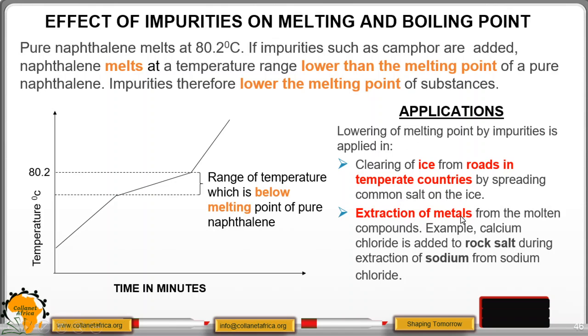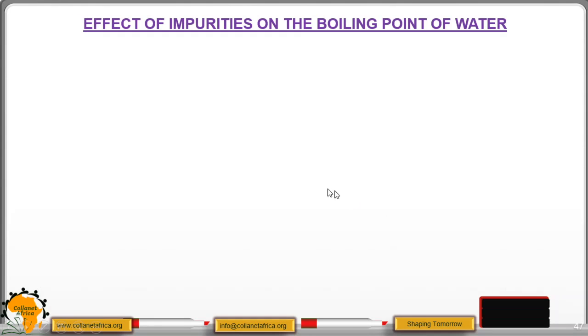Then extraction of metals from the molten compound. Example, calcium chloride is added to rock salt during extraction of sodium from sodium chloride. So this also saves on energy to melt the rock salt. So those are two applications.